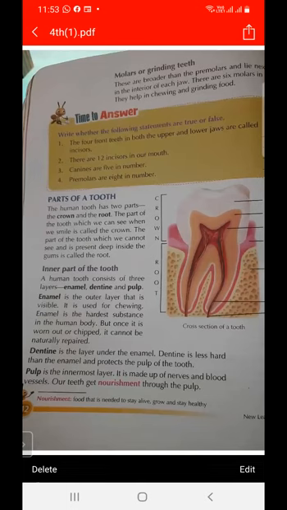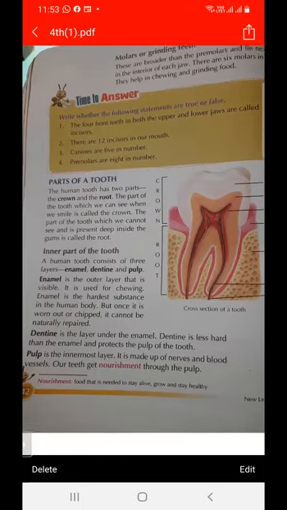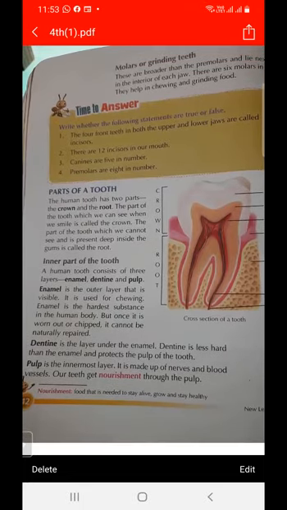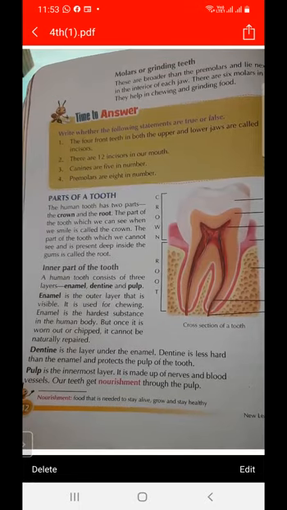First is enamel. This is the outer layer. Dentine is the layer under the enamel. And then is pulp, which is the innermost layer. So there are three types of layers: enamel, dentine and pulp. Enamel is the outer layer, dentine is the layer under the enamel, and pulp is the innermost layer.